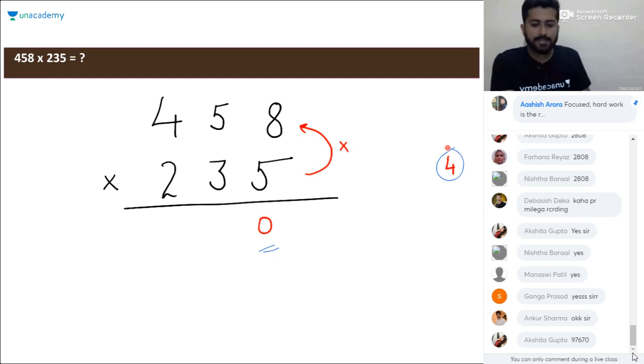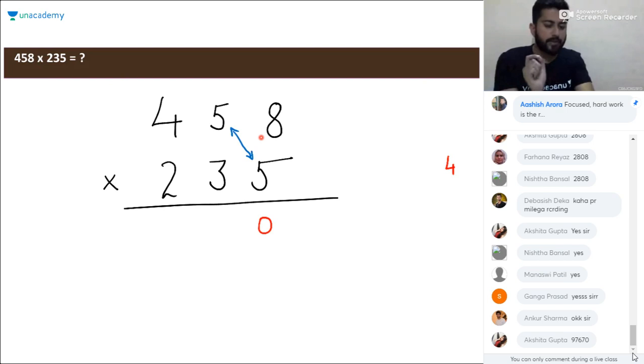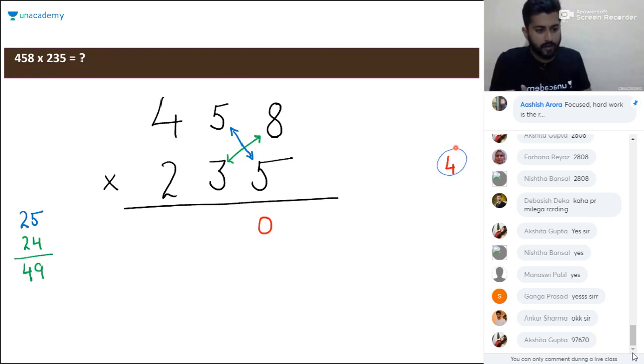Okay. Next step will be considering this cross thing: multiplying 5 and 5, multiplying 8 and 3, and then adding these two numbers. 5 times 5 is 25. 8 times 3 is 24. 25 plus 24 will be 49. We are left with the carry, so 49 plus 4 will be 53. So 3 is here and 5 will be carried forward.